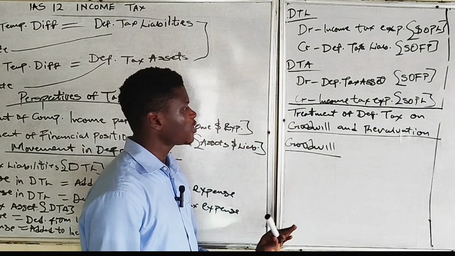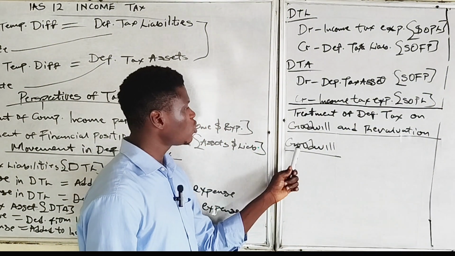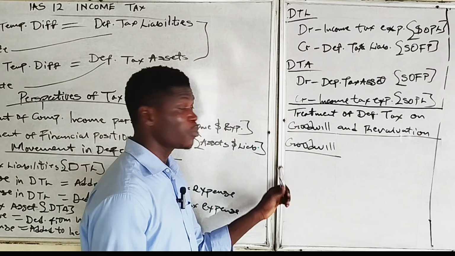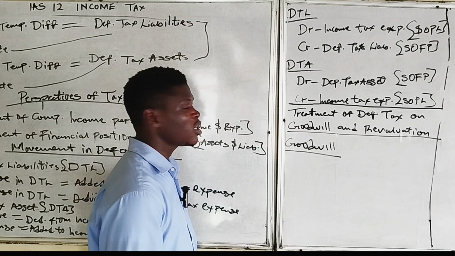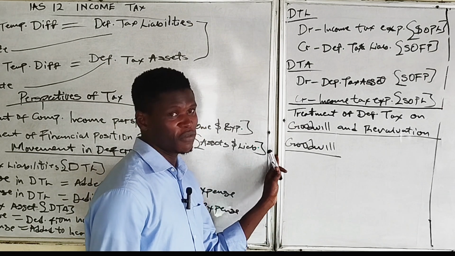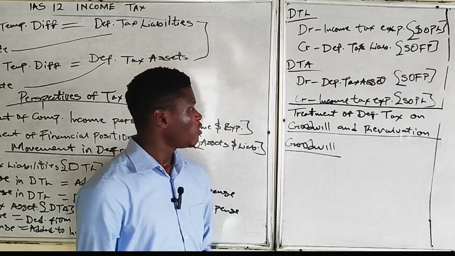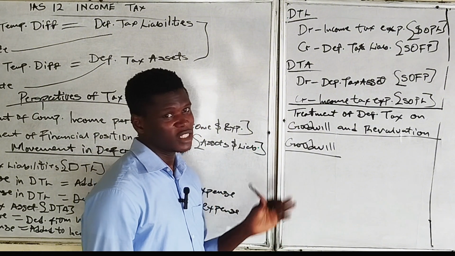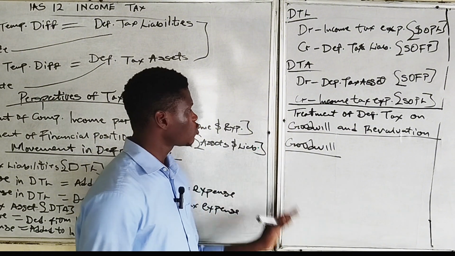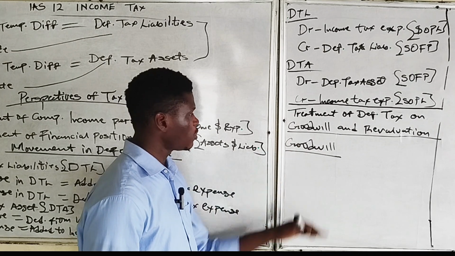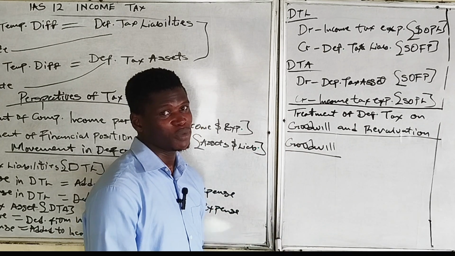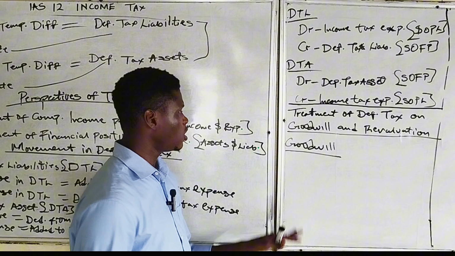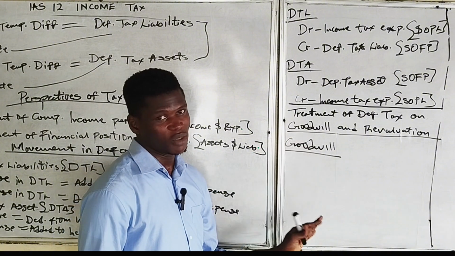Goodwill recognized on the face of the account is the purchased goodwill. Internally generated goodwill is not to be recorded on the face of the account, it is to be expensed. Remember when we did IAS 38, which is intangible assets, we talked about things like this. So goodwill which arises as a result of a business combination is the one we refer to as purchased goodwill.